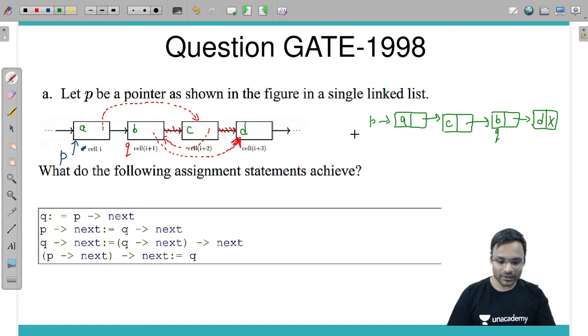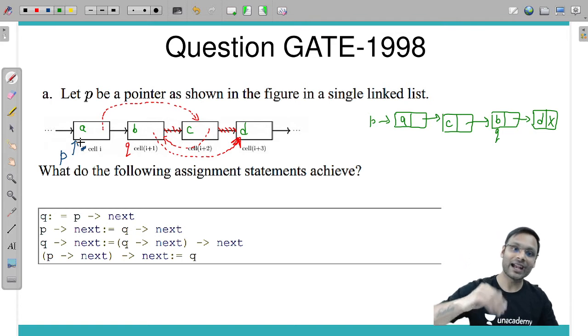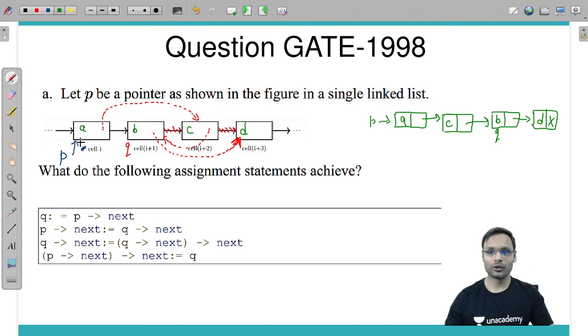Swapping of next two nodes of P. So if P is pointing to this node, then it is swapping P's next and its next node. Look at this. This and this node swapped.